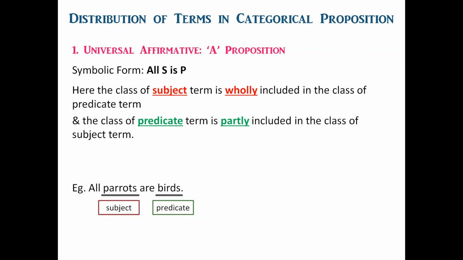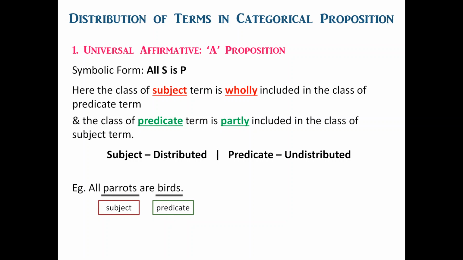So the subject term is distributed in the proposition, but the class of the predicate term, that is birds, is partly included in the class of the subject term, that is parrots. So the predicate term is undistributed in the proposition.